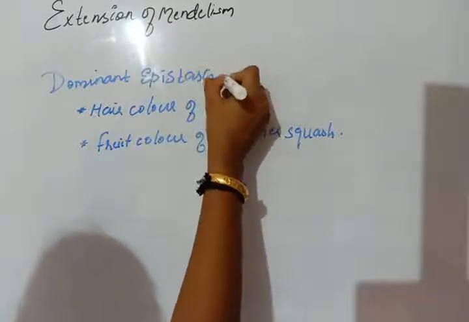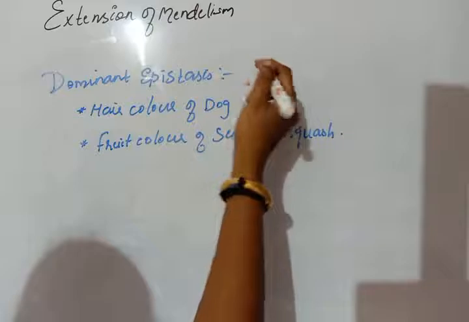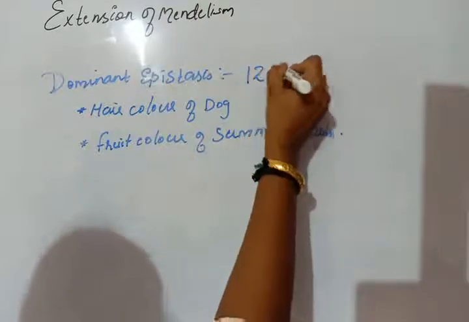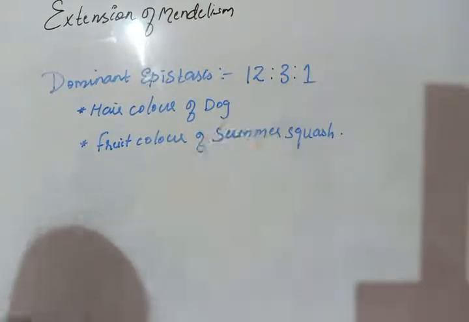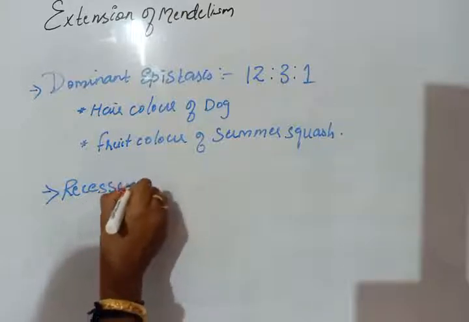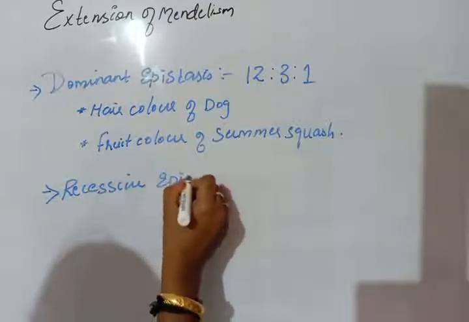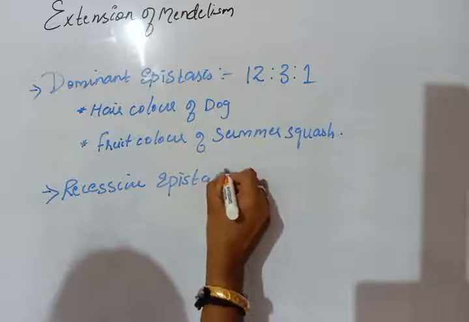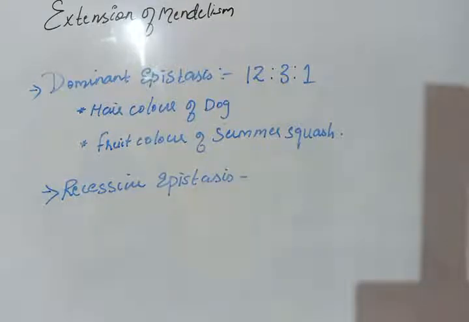Okay, so here the Mendelian F2 phenotypic ratio is changed to 12:3:1. Now if you look at recessive epistasis, the example is flower color of antirrhinum.